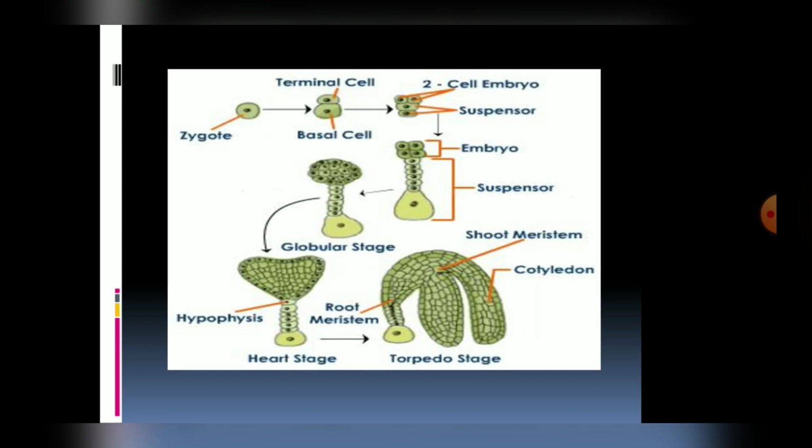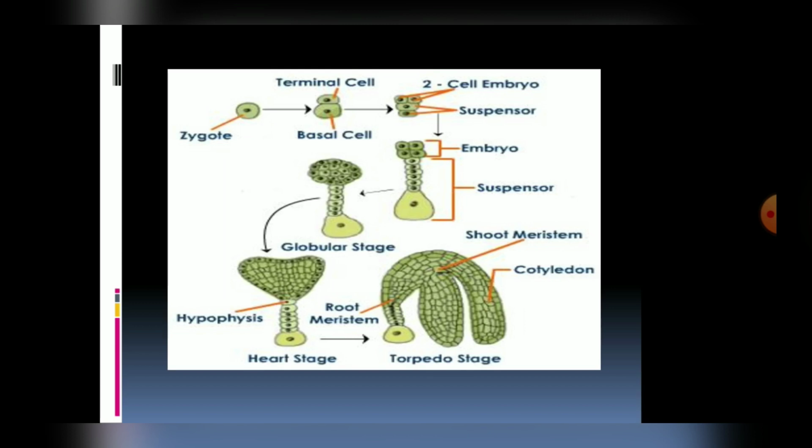Then again they will undergo division, and this division takes place in such a way that the cells are added towards the inside as well as the outside. So a mass of cells will form and it will change into the globular stage. Later on it is a round mass, which is the globular stage. Then it will change into a heart-shaped embryo. Here the cotyledons are forming and they are elongating or enlarging in size.